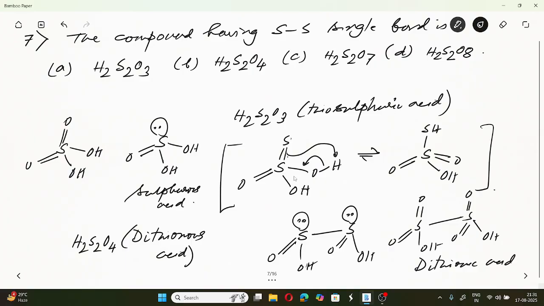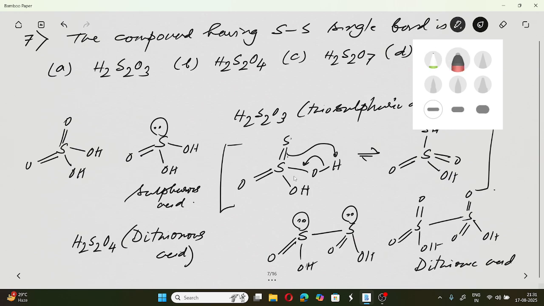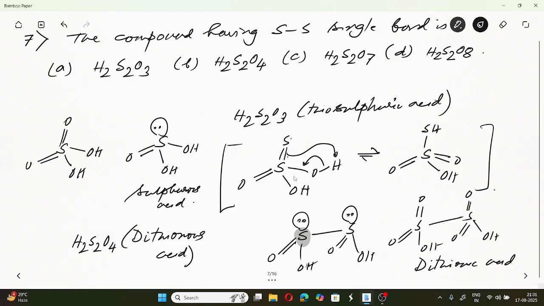So we can see that this sulfur is tetravalent, but these two sulfurs are hexavalent. Look, there are 6 bonds; the number of bonds indicates the valence state. In this case there are 4 bonds, so tetravalent. In this case there are 6 bonds around sulfur, so it is hexavalent. So this is dithionic acid. Okay,